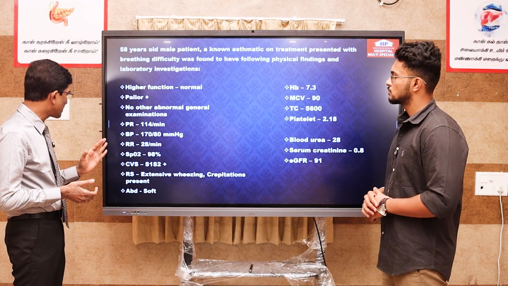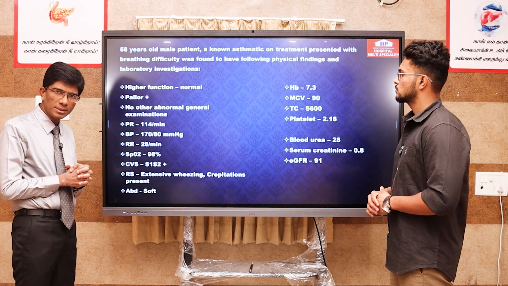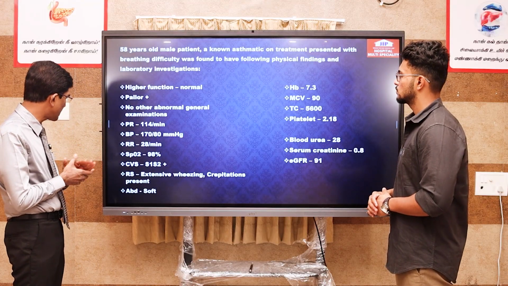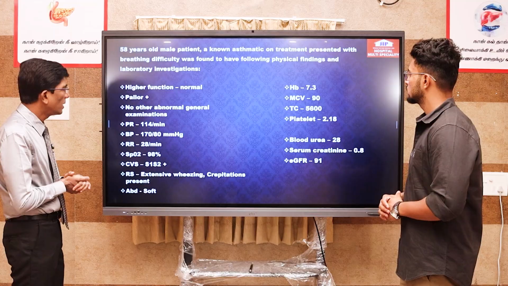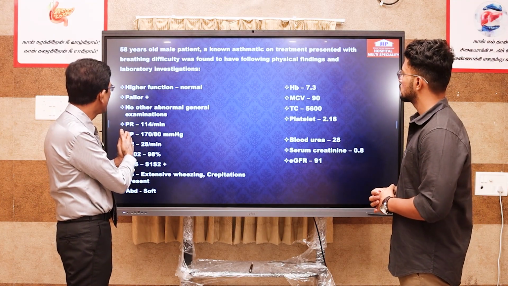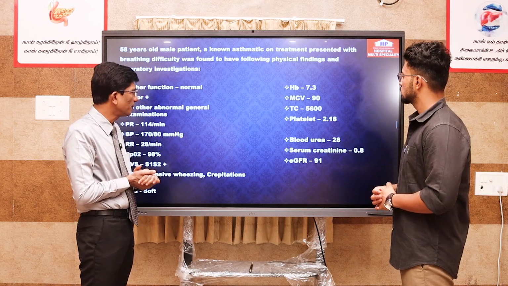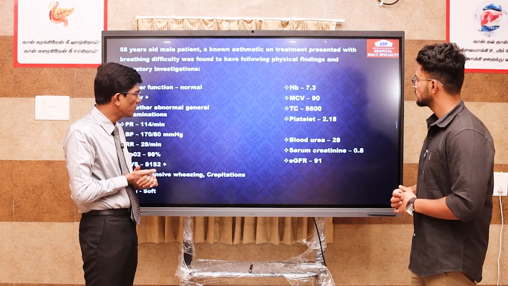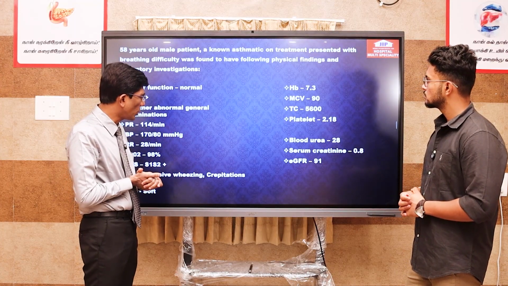His cardiovascular examination is normal, and in the respiratory system, they are able to hear extensive wheezing and crepitation. His abdomen is quite unremarkable. As we suspected, the pallor has been sustained with hemoglobin somewhere around 7.3, mean corpuscular volume 90, and platelets 2 lakhs.